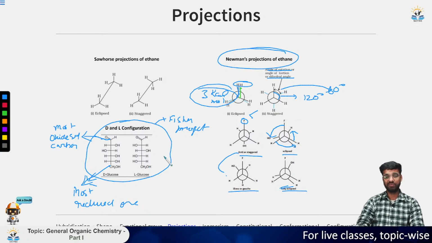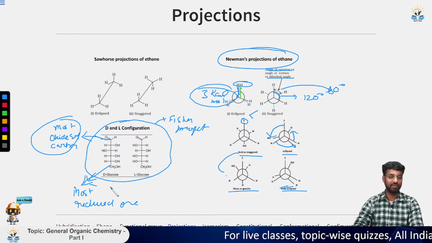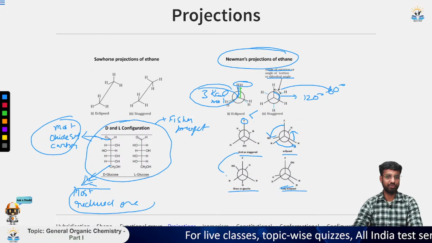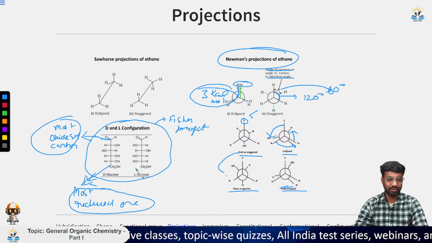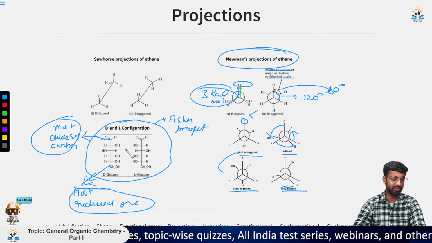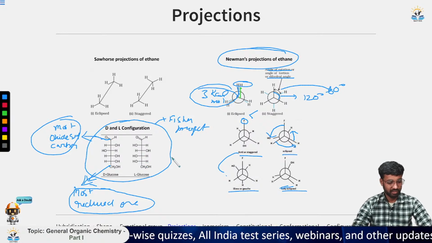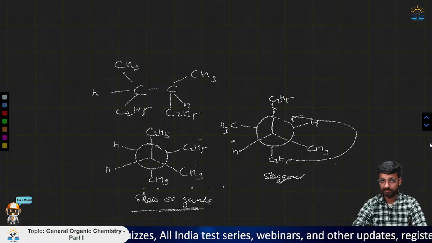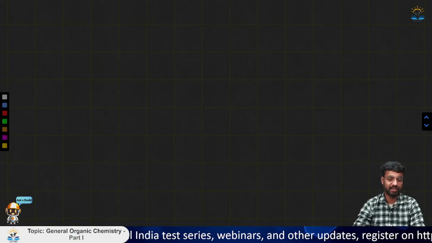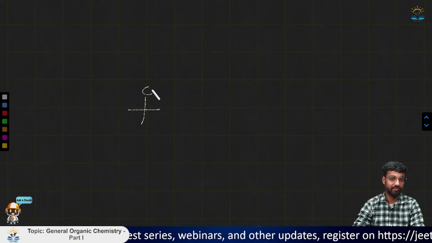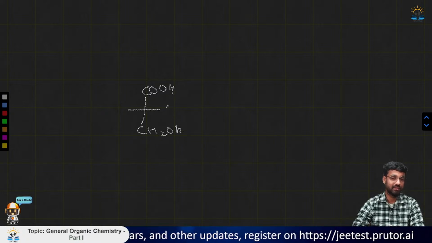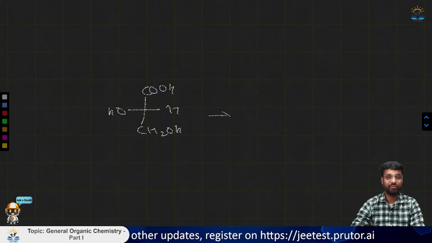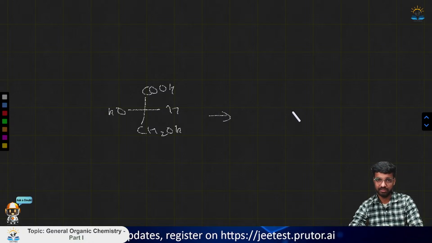So for getting a Fisher projection, this should be arranged in this manner. First of all, the most oxidized carbon should be on the top and the least oxidized carbon or the most reduced one should be at the bottom. Now after that, if you look at this configuration, then how are this hydrogen and oxygen placed? So let me do it for you. Okay. So suppose we have a simple structure like this. We have this COOH here, CH2OH here, then this is H and this is OH. Now if we form the equivalent dash wedge structure, then it will look like this.